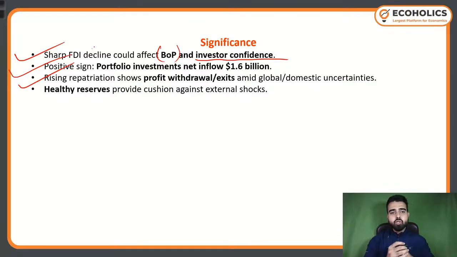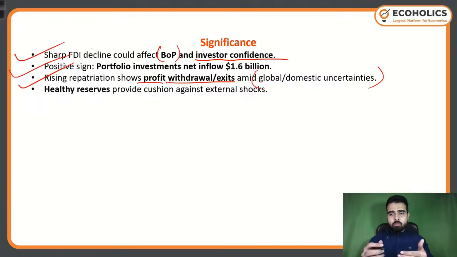Rising repatriation shows profit withdrawal. Now see, what does that mean? The investors are taking back their investments to their origin country. It shows profit withdrawal. They are getting profit, and then they are taking withdrawals. Exit amid global and domestic uncertainties. Because of these global and domestic uncertainties, the repatriation is happening on a larger scale.